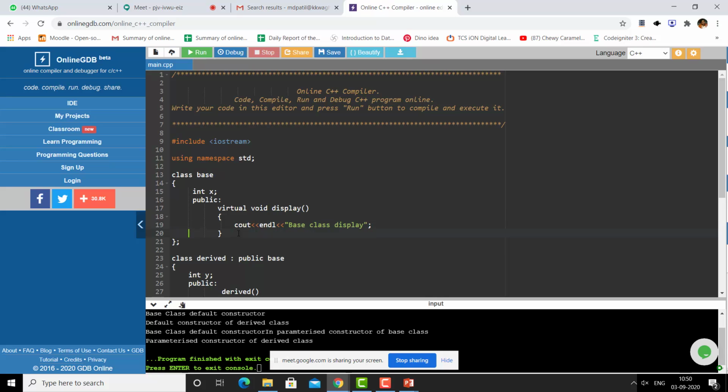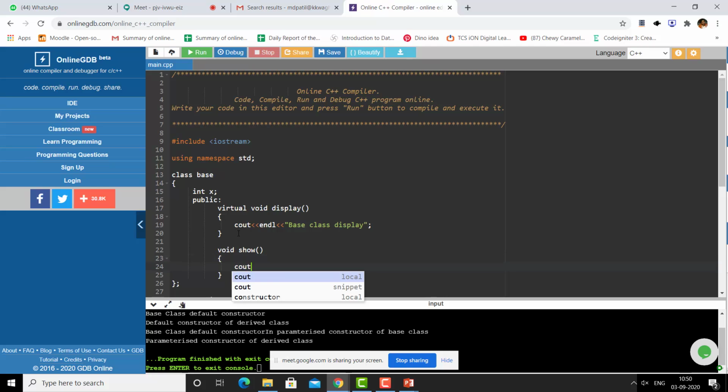And I'm writing one more function here, void show, and cout, base class show.